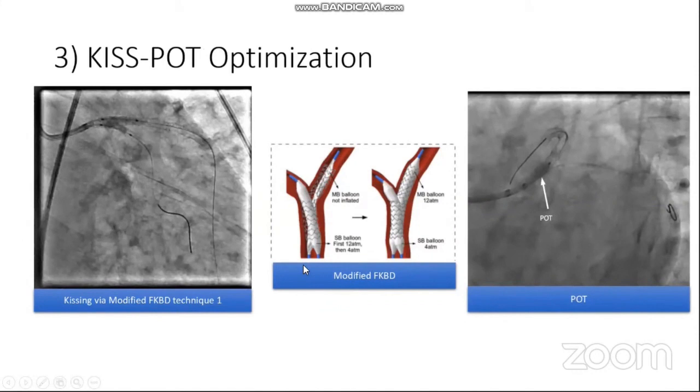In modified kissing balloon inflation, we initially inflate our side branch balloon up to 12 atmospheres, then we reduce its pressure to 4 atmospheres and keep it there. And then we inflate our main branch balloon to 12 atmospheres, and then simultaneously deflate both balloons. Then we finished our procedure with a final POT.